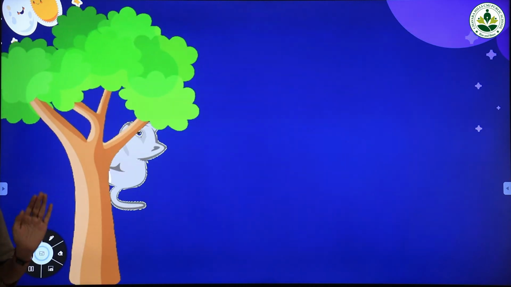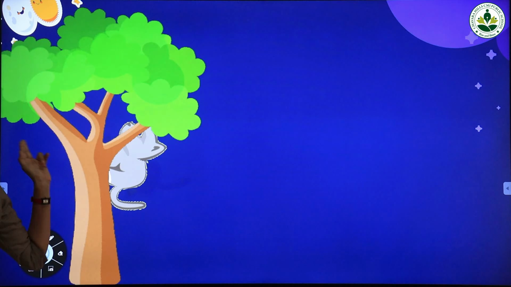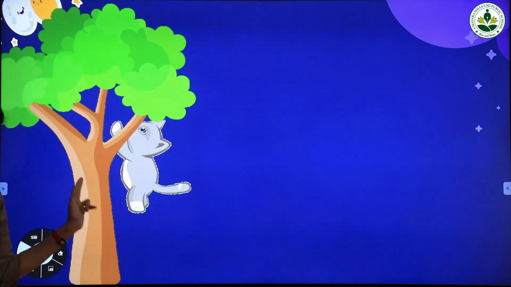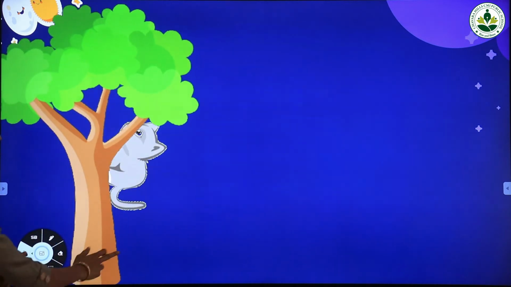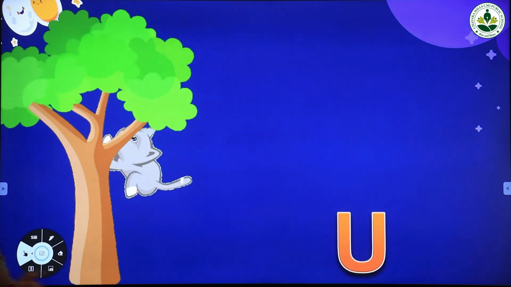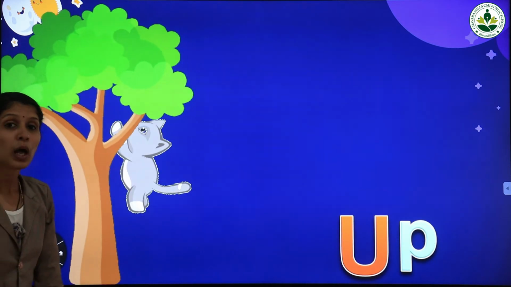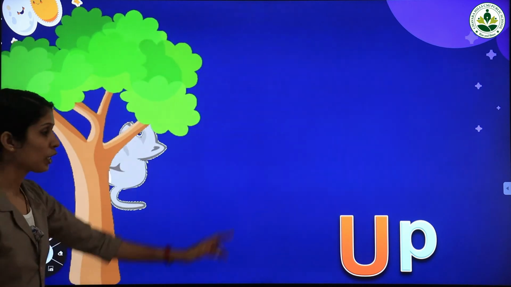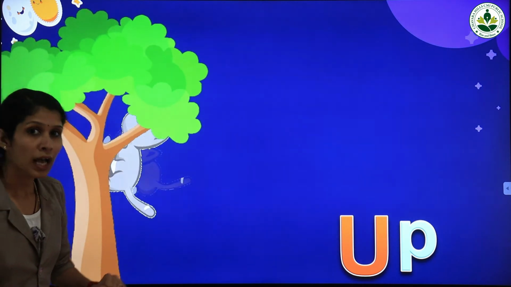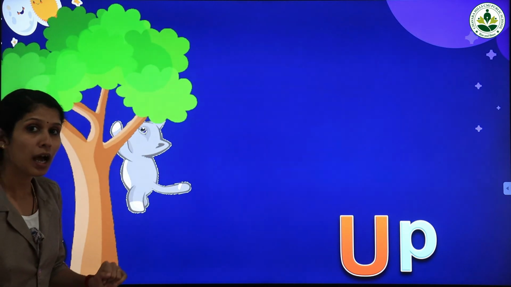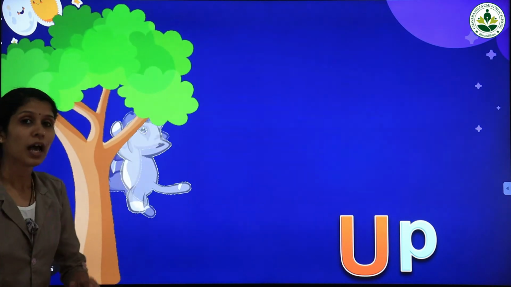Our next word that starts with the letter U is up. Up. Repeat after me. Up. Once more. Up. U is for up. Once more. U is for up. Up. Repeat after me. Up. Once more. Up.